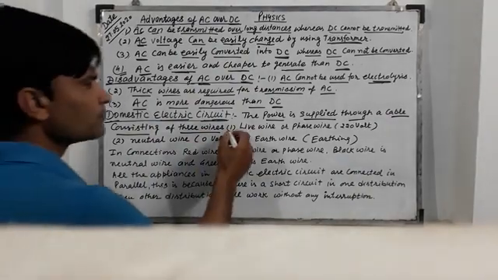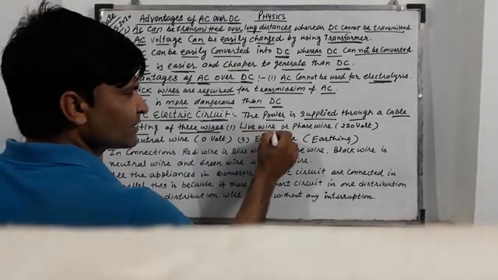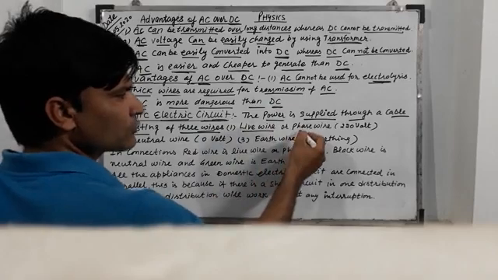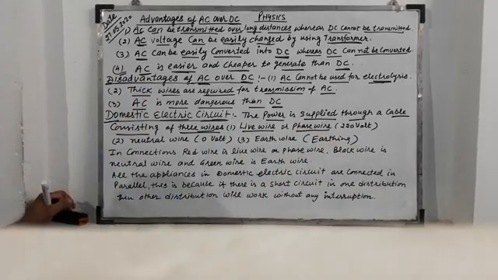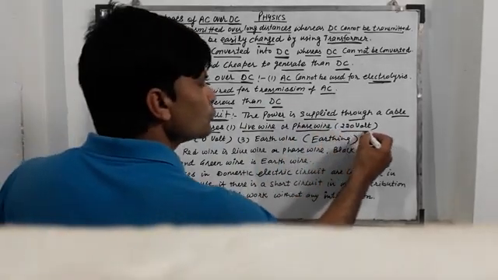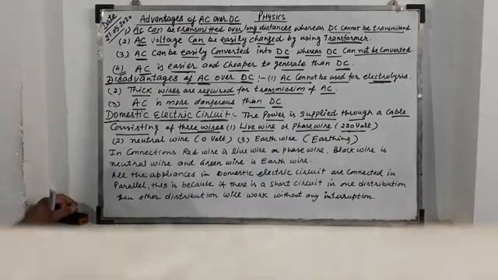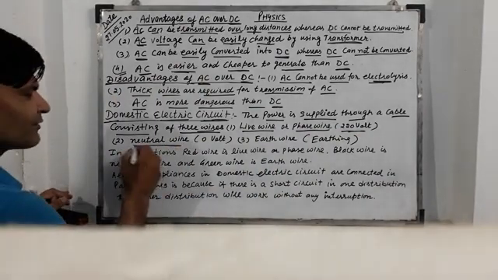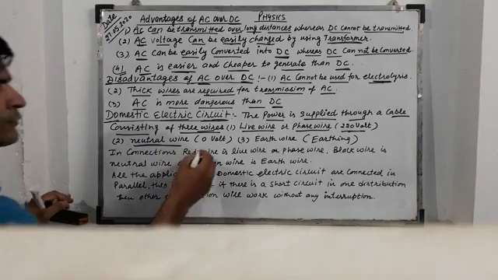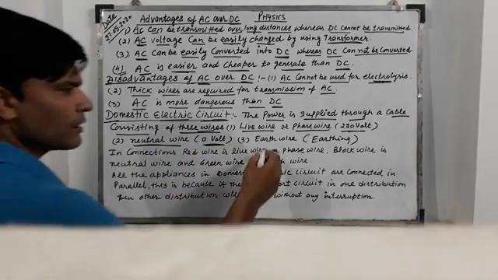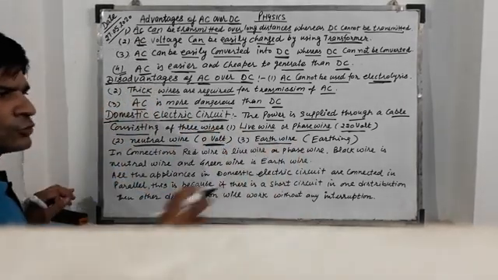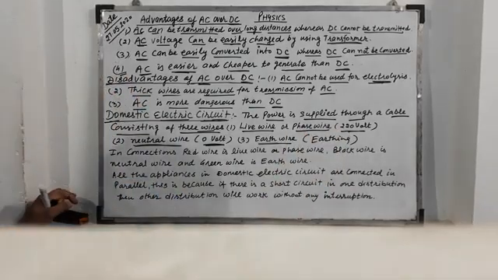The first wire is the live wire, also known as the phase wire, with 220 volt. Then the neutral wire with 0 volt, and the earth wire is used for earthing.